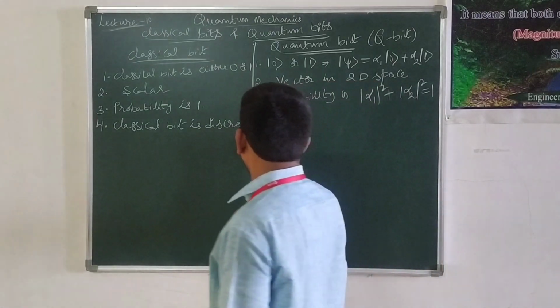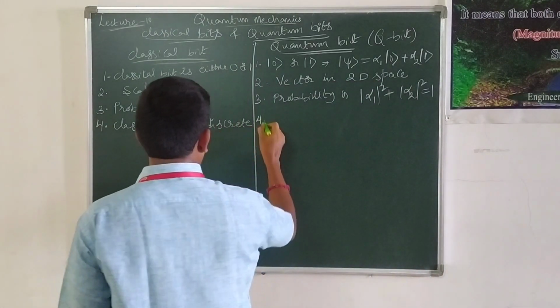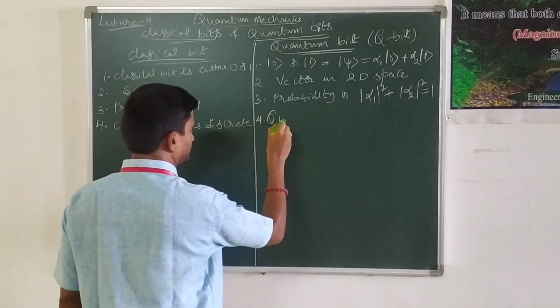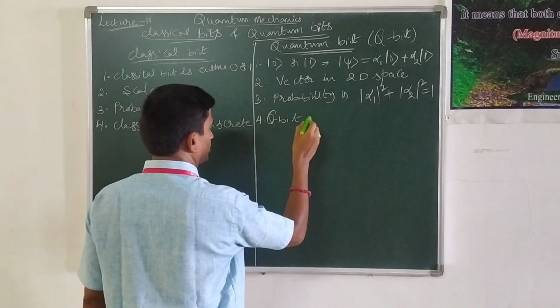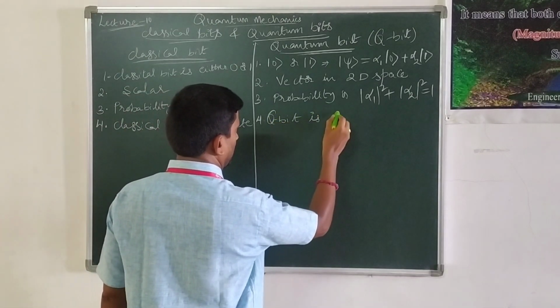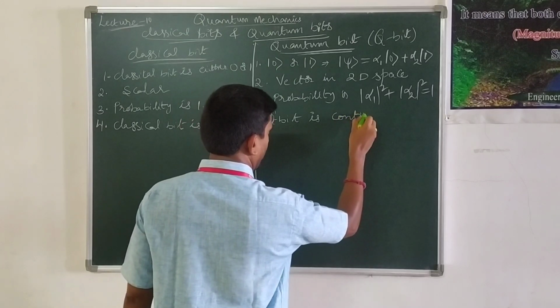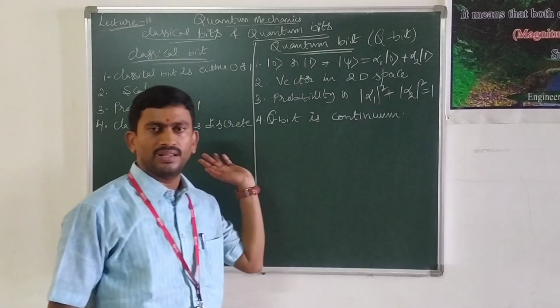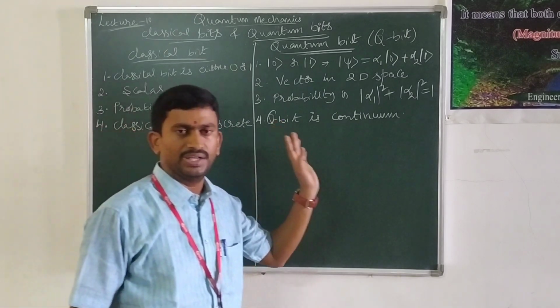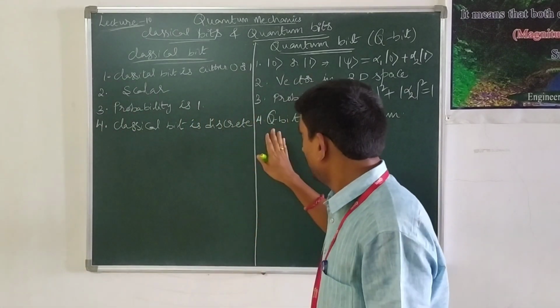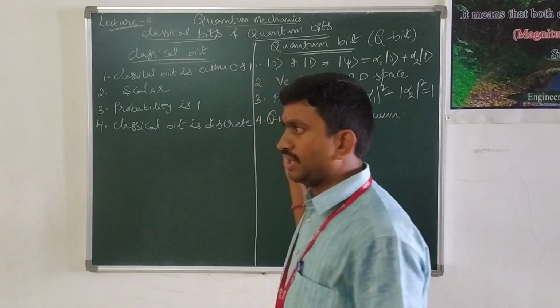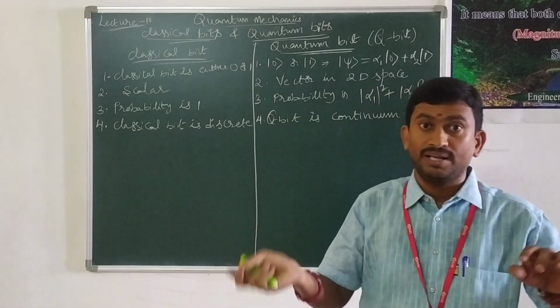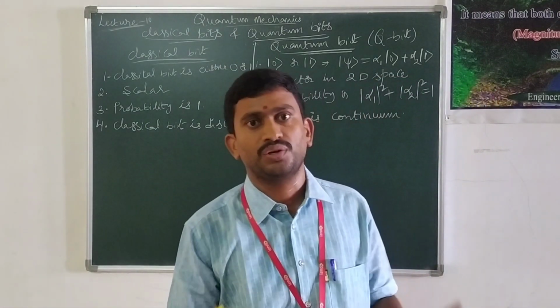Whereas this particular quantum bit or qubit is continuum, that is opposite of discrete. Continuum means it may be 0 or 1 or it may be a combination of both, or it may take any value between 0 and 1.